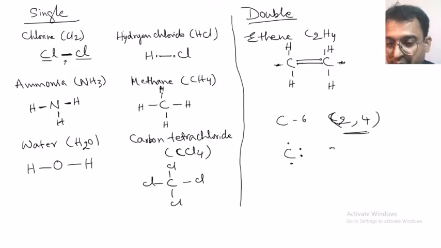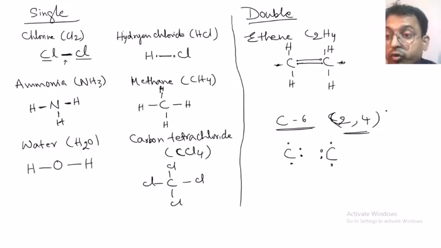Same thing we are doing with the other carbon atom, 1, 2, 3, 4. Now how many hydrogens? Four hydrogens. Why four hydrogens? You see, to become an octet, carbon with atomic number 6 needs how many more electrons?